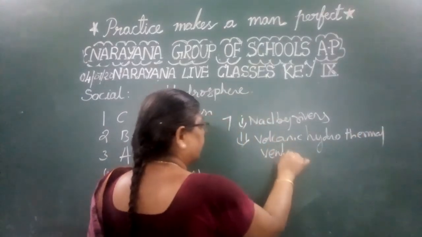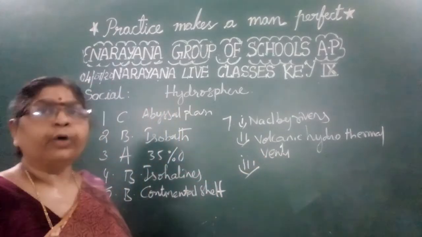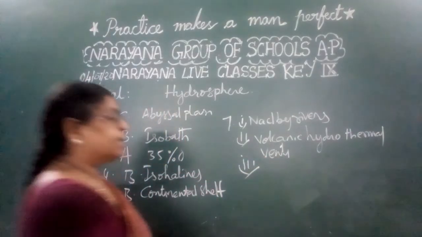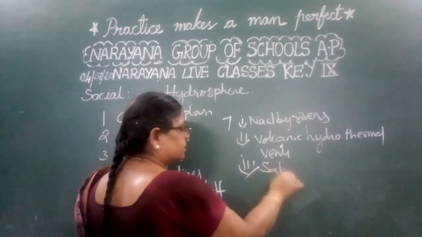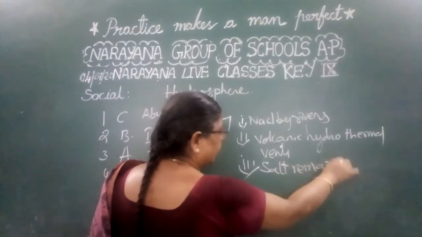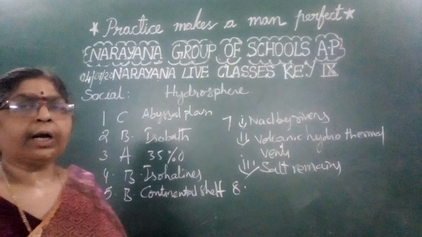Later, due to evaporation, when the water evaporates, what happens? The salt remains as a residue. That is the reason the ocean water is saline in nature.